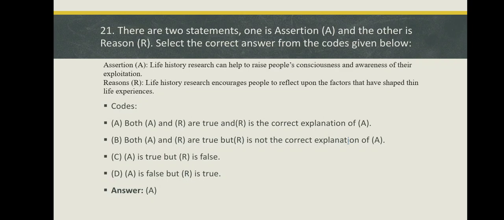Codes: Option A. Both A and R are true and R is the correct explanation of A. Option B. Both A and R are true but R is not the correct explanation of A. Option C. A is true but R is false. Option D. A is false but R is true. Here the right answer is option A. That is, both A and R are true and R is the correct explanation of A.